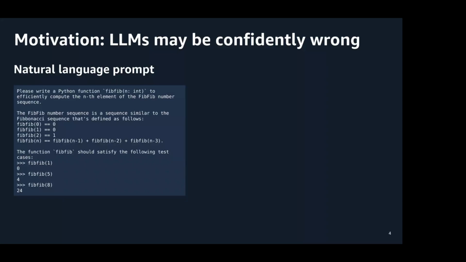So, for example, here on the left, you can find a prompt that asks an LLM to generate an efficient Python implementation of a sequence that is similar to the classical Fibonacci sequence. It differs from the classical definition in that in the recursive step, one takes the sum of the last three entries instead of the last two entries.